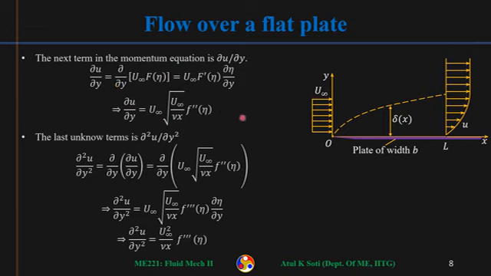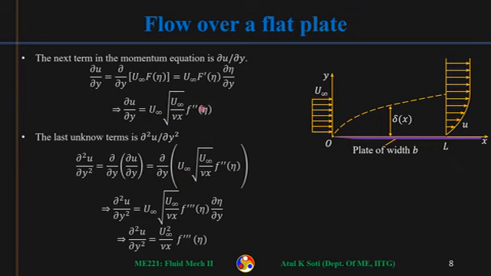And once we have del u by del y, then we can also calculate del 2u by del y2. That is the diffusion term in the momentum equation. So that del 2u by del y2 is simply del by del y of this thing, del u by del y. So we need to take y derivative of this thing again. This thing is anyway independent of y, so this can come out.